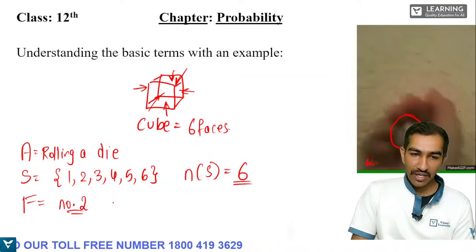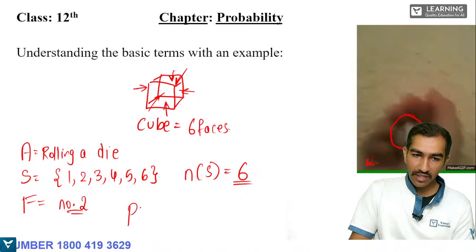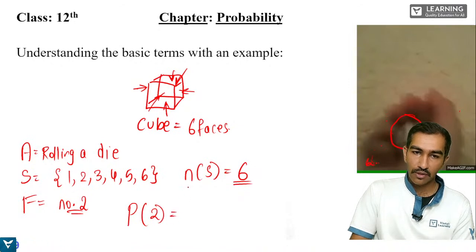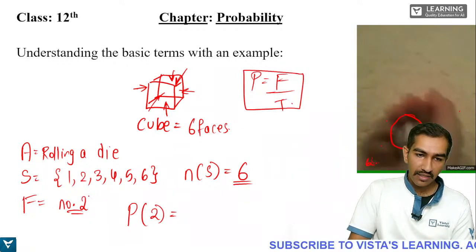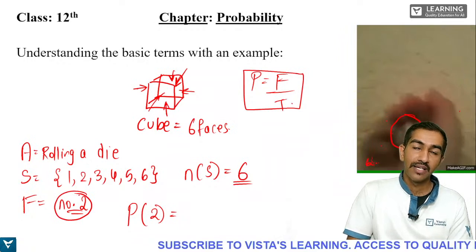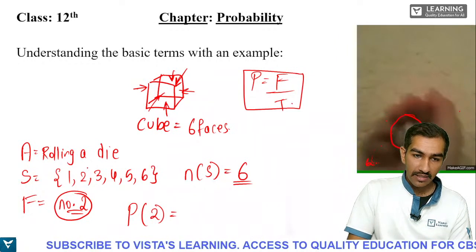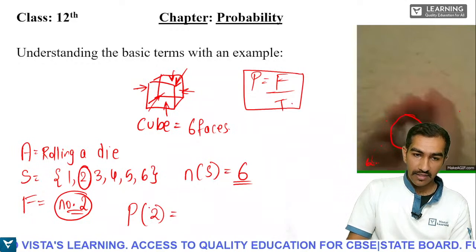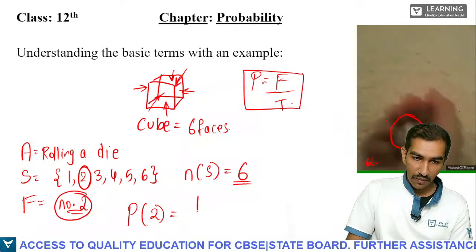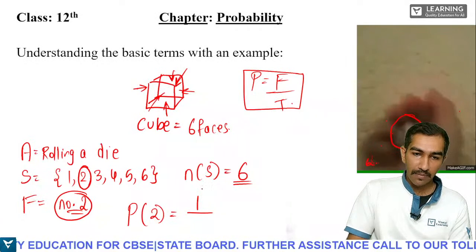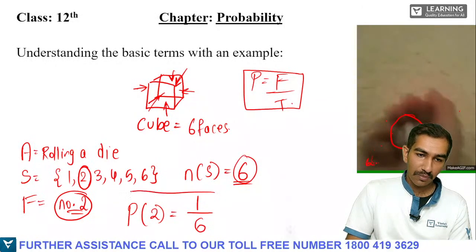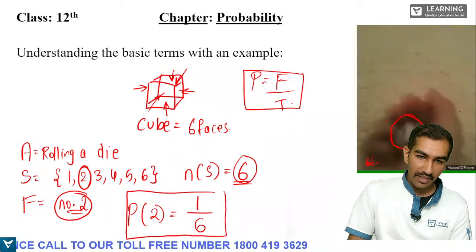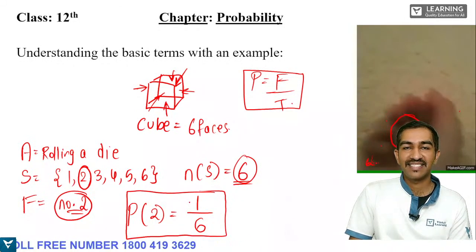All right. Now what is the probability of getting number 2? We'll write P of 2. What is P here? P is nothing but favorable by total. What is our favorable, students? See here, our favorable is number 2. How many number 2s are there in the sample space? There is only one number 2, right? So in the numerator we write 1. Favorable is 1. What is the total number? Total number is 6, already written here. So P of 2 is equal to 1 divided by 6.